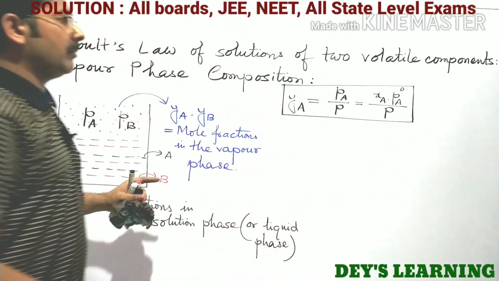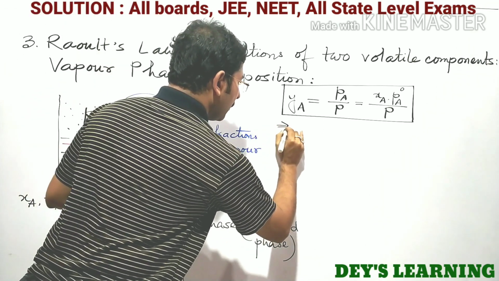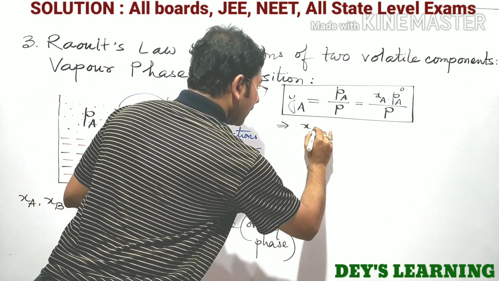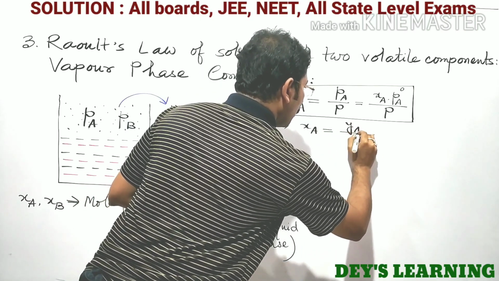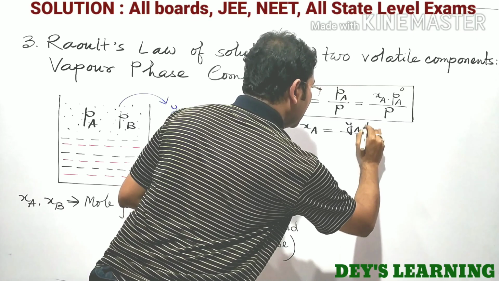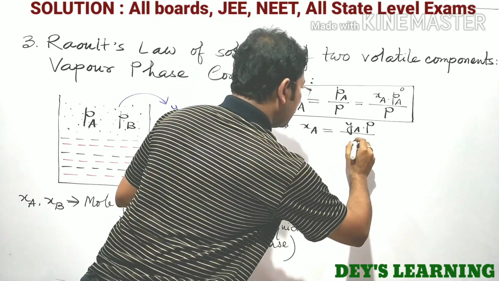You will find many problems from here, and from here we can write XA equals YA into capital P divided by P0A.